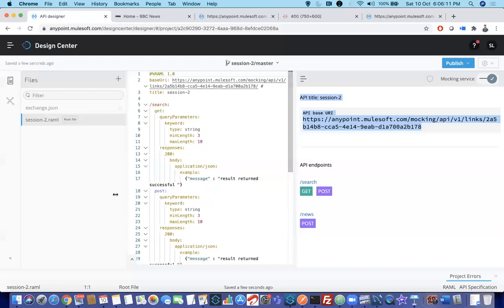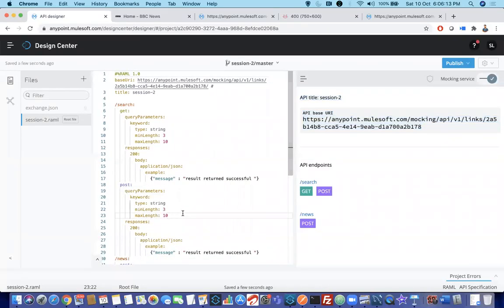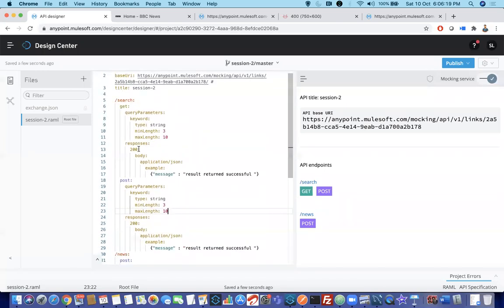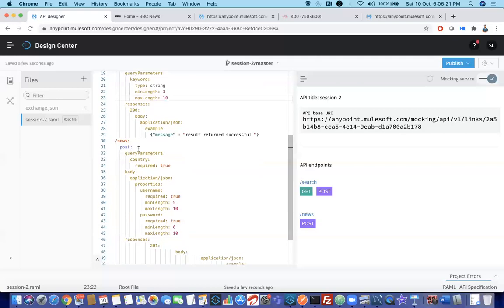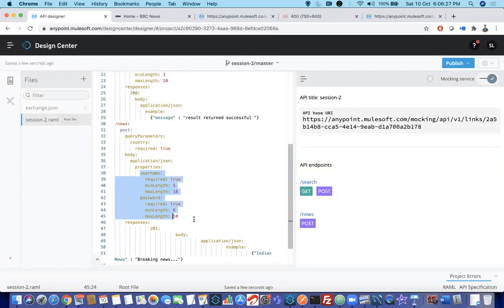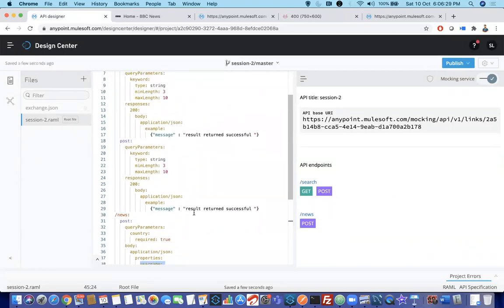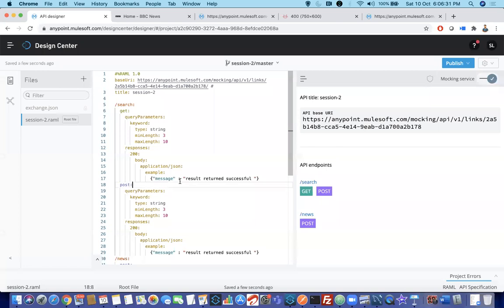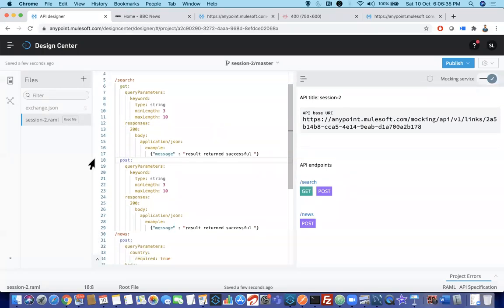This is how you can create multiple resources. But guys, do you think it looks awkward, or too clumsy? Whenever we see this, it's too clumsy. So in that case, you can place all these details like schema and examples in separate files, and include them in this YAML. These are very important. I'll just remove this post method for now.